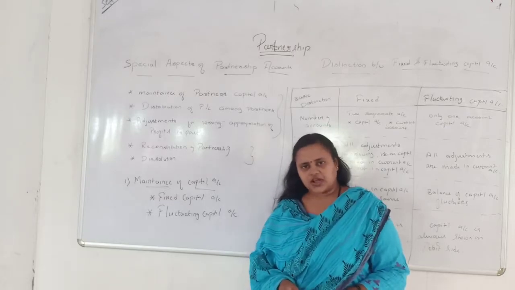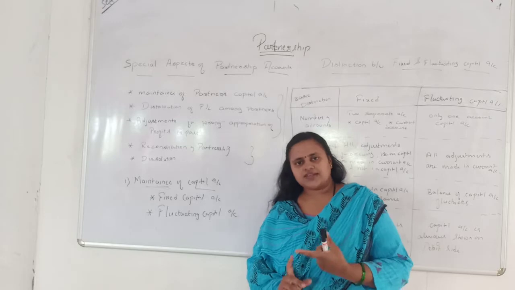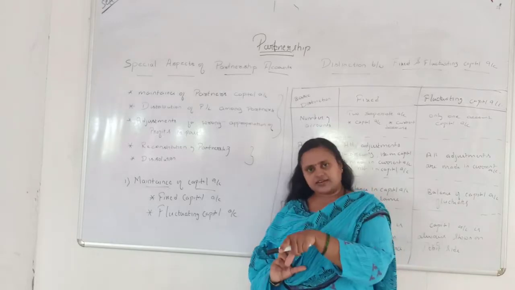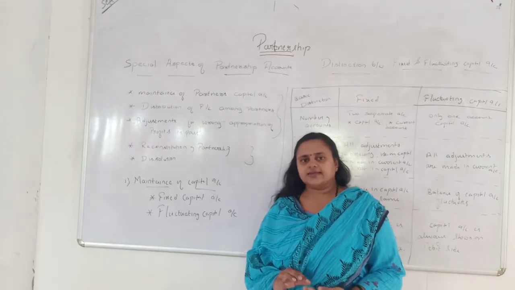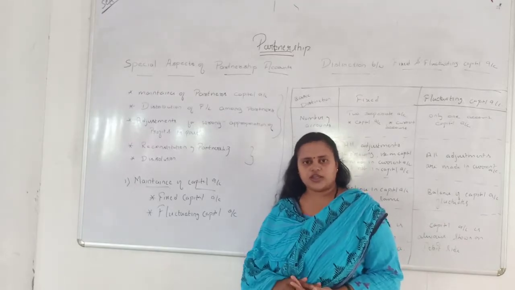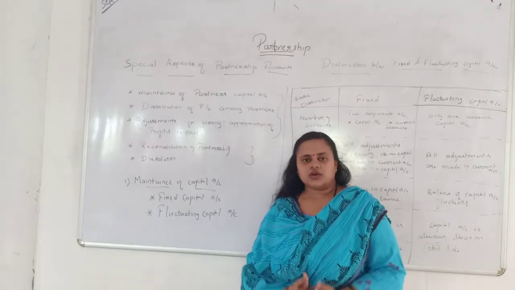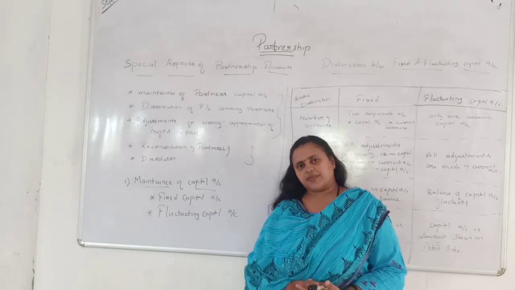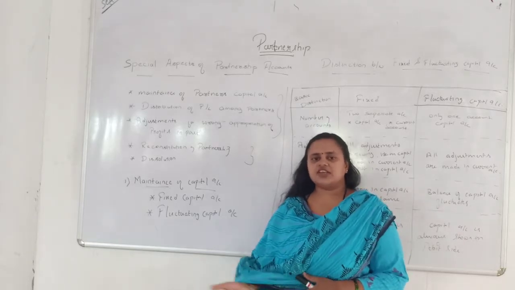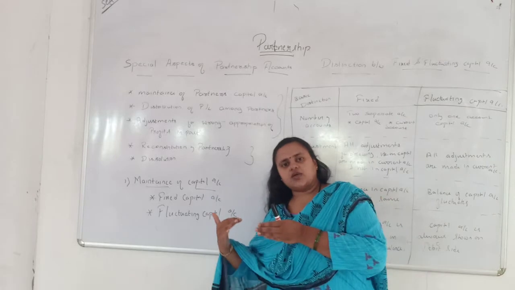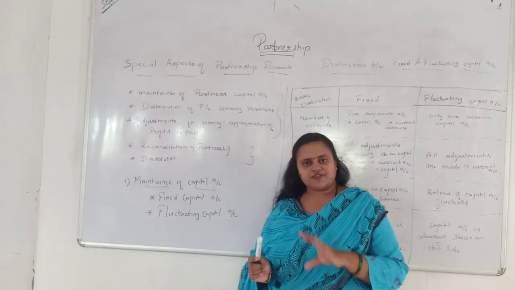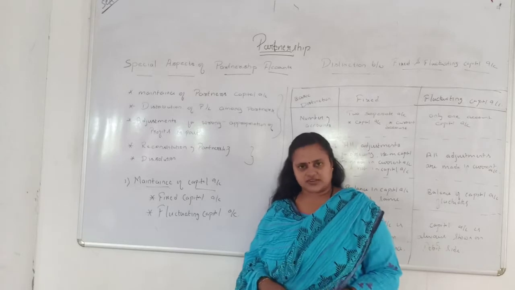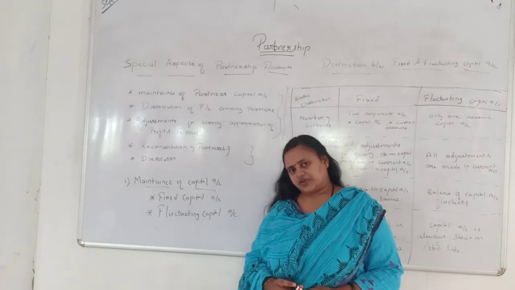In the fixed capital account, one is the capital account where only capital is entered. The other account is maintained separately in order to enter drawings, interest on drawings, interest on partners' capital, salary, commission, everything in a separate account called the current account. That's why, whatever the capital is, it is fixed and it does not fluctuate. So that's why it is called the fixed capital account.